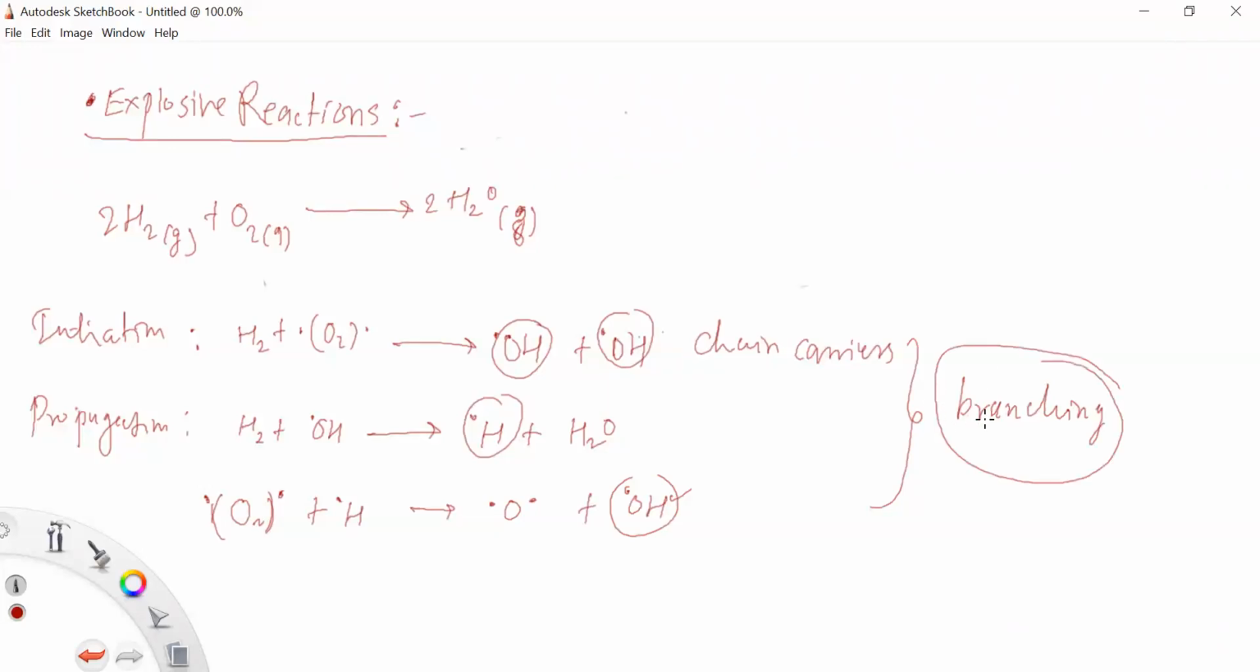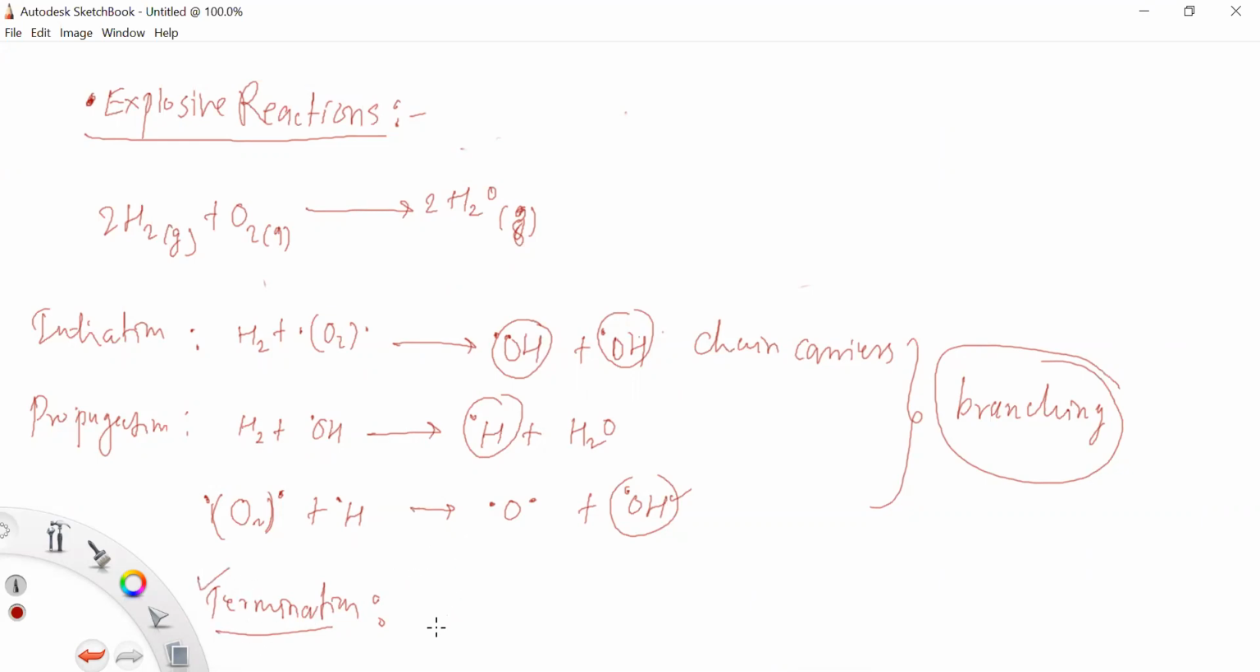And we know that the branching or branch chain reactions are very well measurable, but within the limits of temperature and pressure. So this is a very responsible factor for the explosion in the reactions, right? The next reaction is the termination one. Due to the termination reactions, the reaction will be stopped, otherwise it goes on. So this termination is a very important step in this explosive as well as chain reaction.